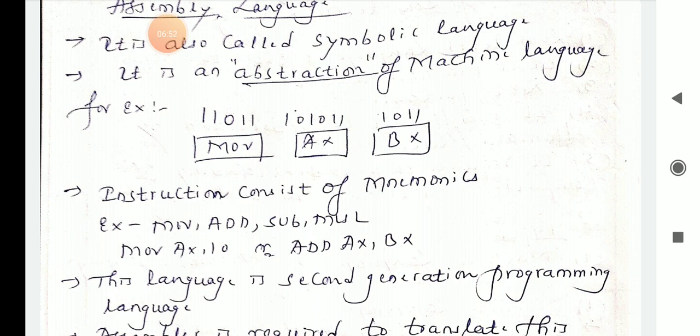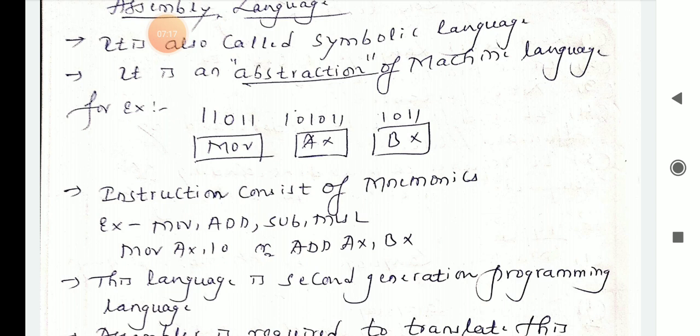For example, in machine language you write binary numbers like 1 1 0 0 1 1 0 1 0 1 1 1 0 1 1, or in assembly language you write MOV for one machine code, AX for another, and BX for another. That's why it is called a symbolic language.